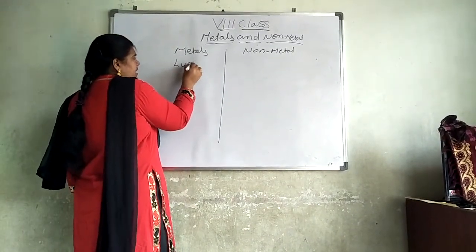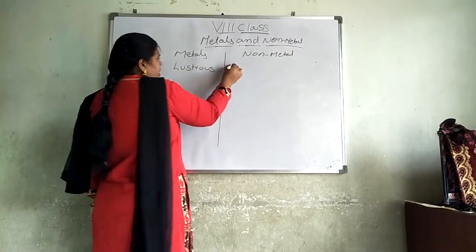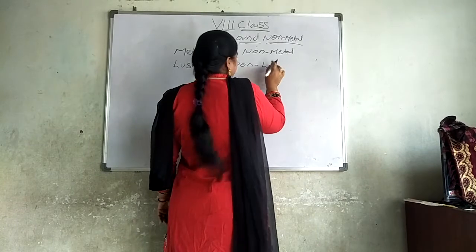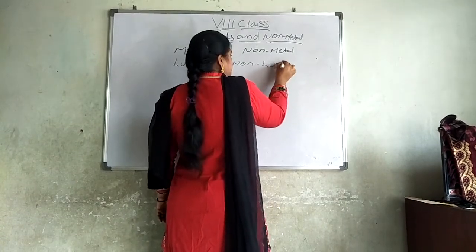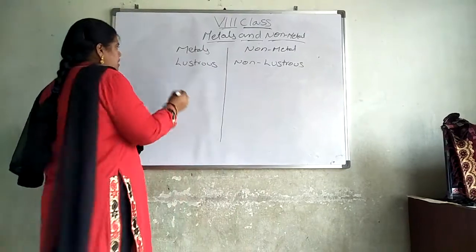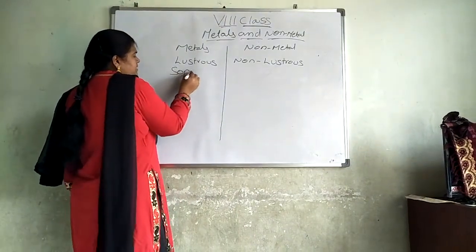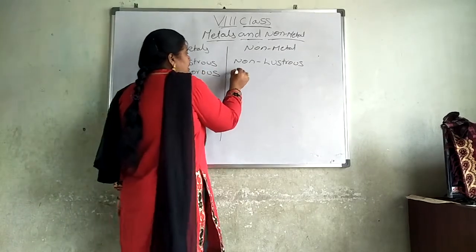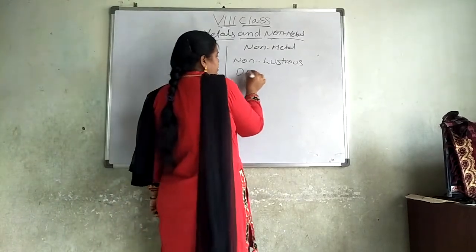First, metals are lustrous, non-metals are non-lustrous. Second, metals are sonorous; non-metals do not produce sound.